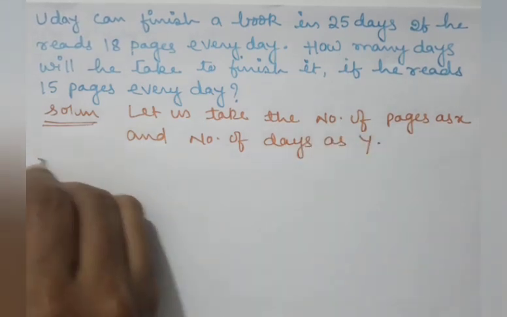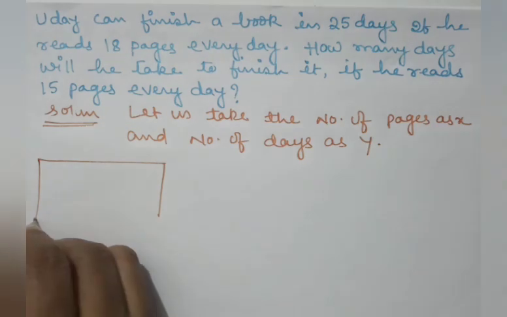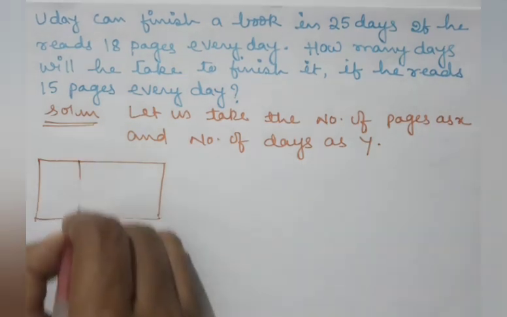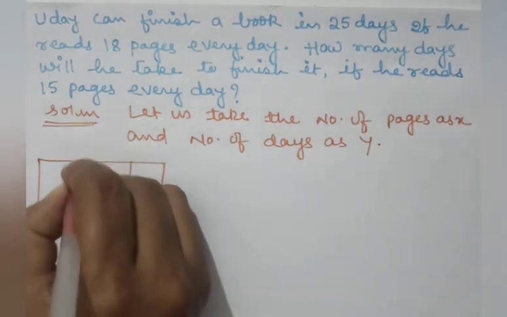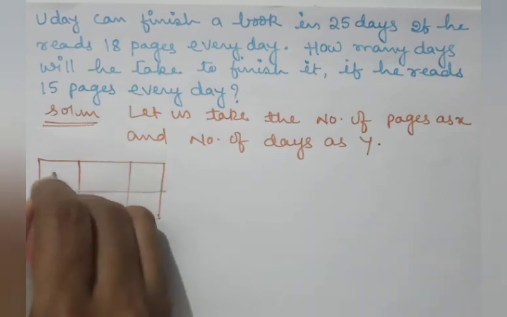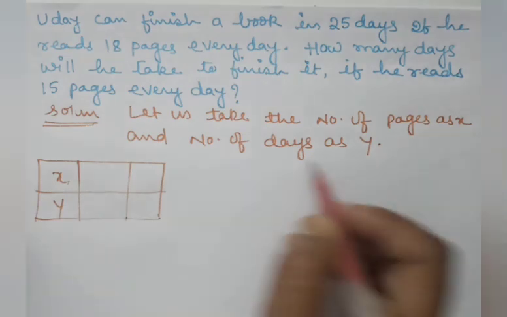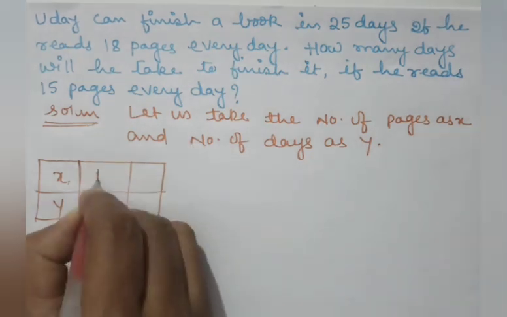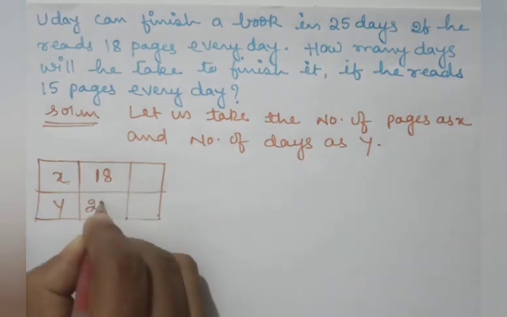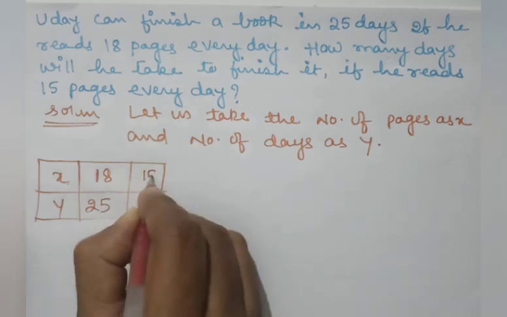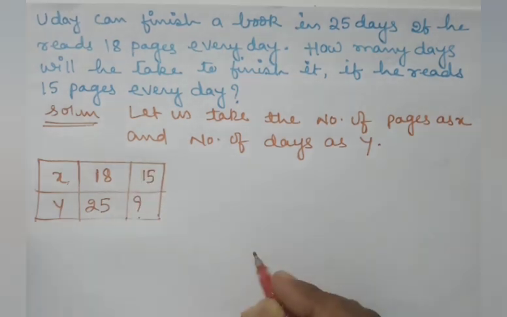Now what will happen? Let us quickly make the table. Now x is your number of pages. See here, 18 pages, 25 days. Now if he reads 15 pages, how much time is needed?